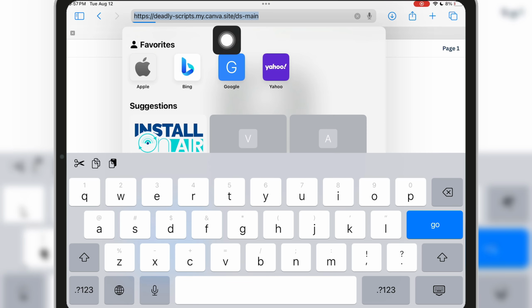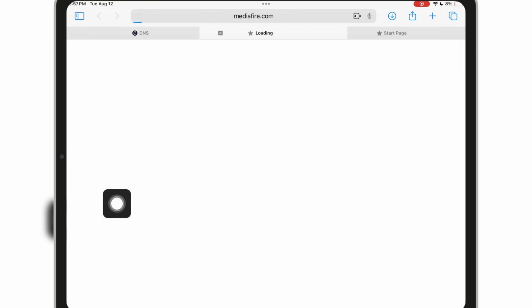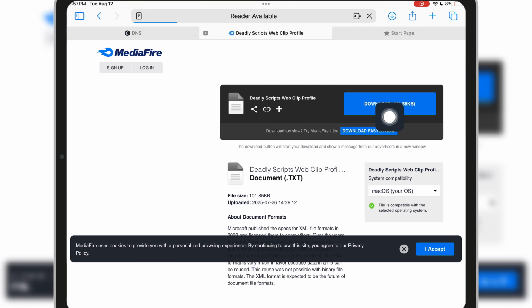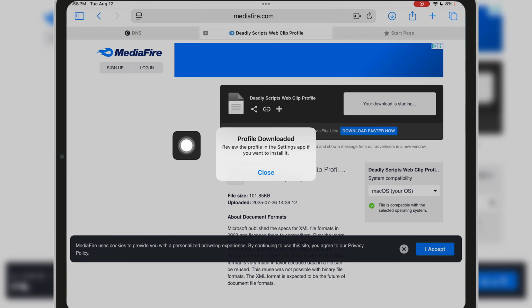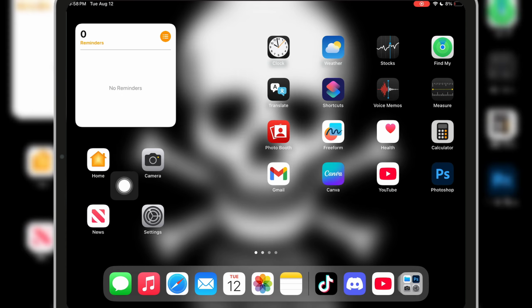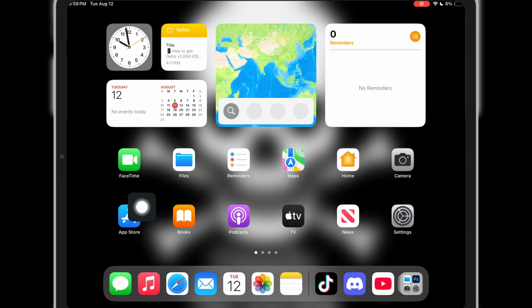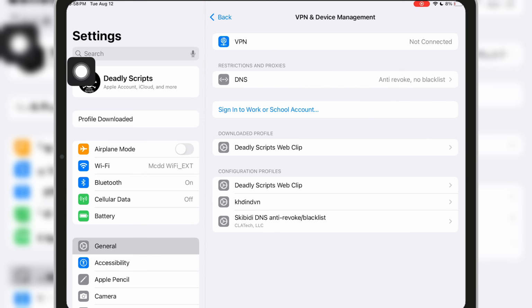The link is in the comments or the description. Press Download Profile. Then Download. Then press Allow. Then press Settings. Then press Profile Downloaded.